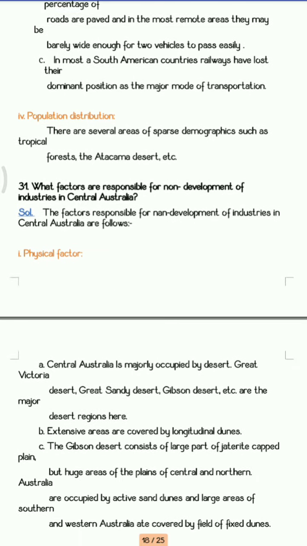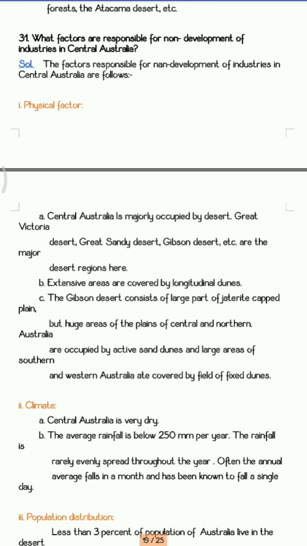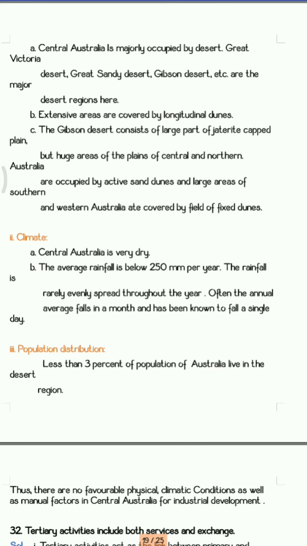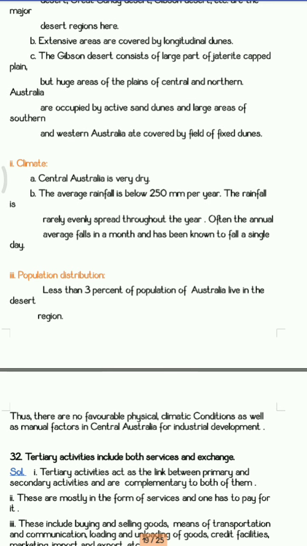Okay, so next is, what factors are responsible for non-development of industries in Central Australia? Now in the case of Central Australia, you need to write that it consists of desert. A large amount of area is covered by desert. So what are the deserts found there? Simpson Desert, Great Sandy Desert, Gibson Desert. So there is lack of water, there is lack of road mediums which you can construct over there. Because of that, the climate is very dry, the rainfall is very less, and because of that, only 3% of the total population of Australia lives in that place.